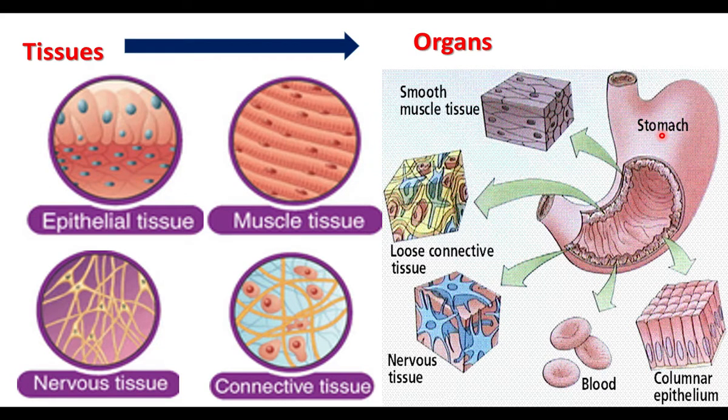Like the stomach, we have various other organs. Various organs together form a system. The organs together form an organ system.